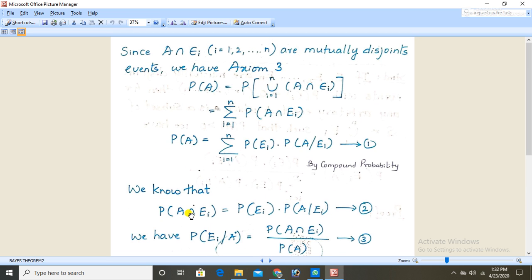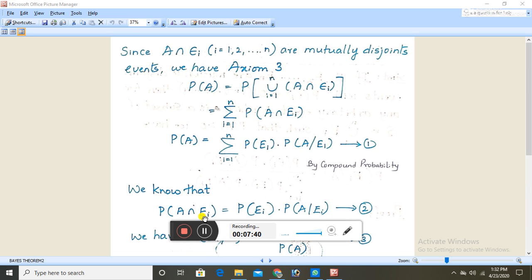So please practice this theorem. Don't leave it. It is almost a compulsory question. Either they will ask the addition theorem or the multiplication theorem or Bayes theorem. Out of the three, one is compulsory for 8 marks. Thank you.